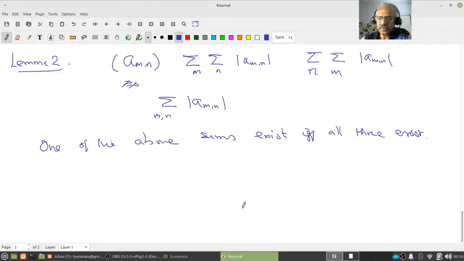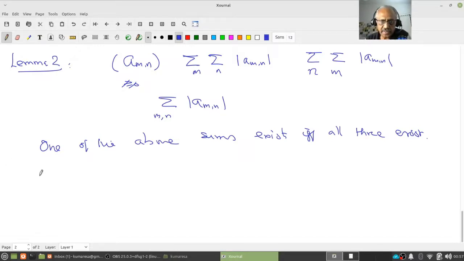Let us try to understand what it says. It says that if one of the iterated sums exists, the other iterated sum exists, and the double sum also exists. That is, they are all convergent. For example, if I write the sum over m followed by the sum over n of |a_mn| and it is convergent, that means the sum over n of |a_mn| for each m is convergent. Call it alpha_m. Then the sum over m of alpha_m is convergent.